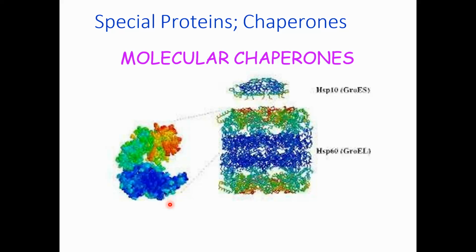Now we are going to see the structure of a special protein, the chaperone, and some people also say chaperon, but I will say chaperones. What are chaperones? Chaperones are also proteins.